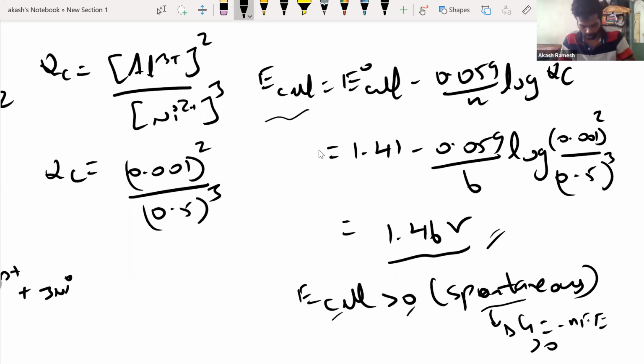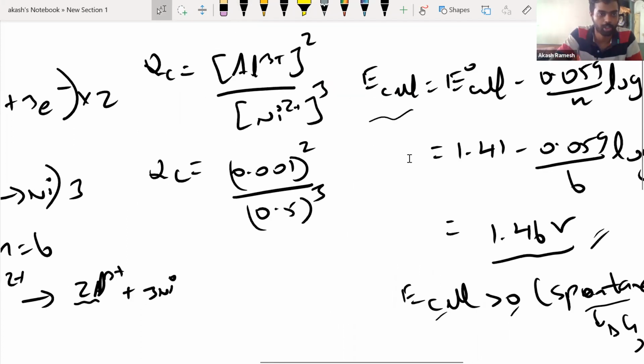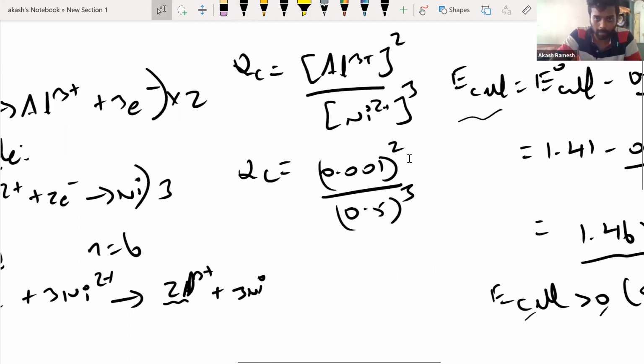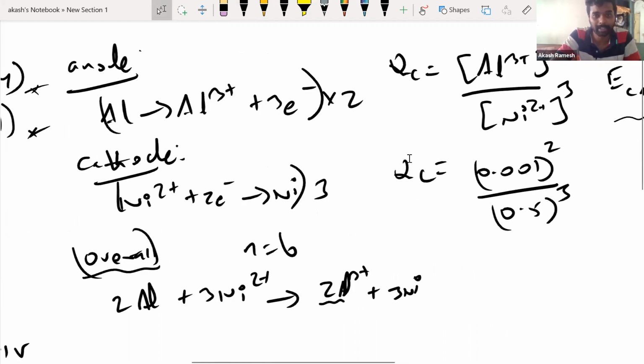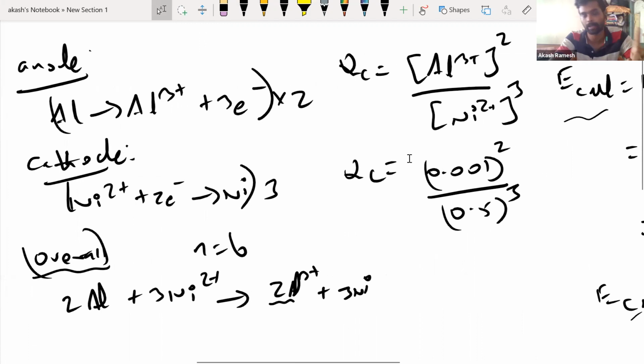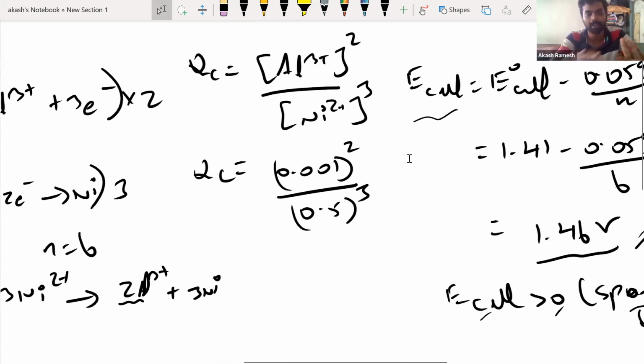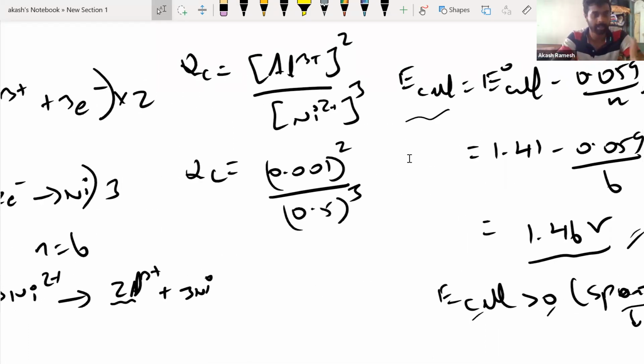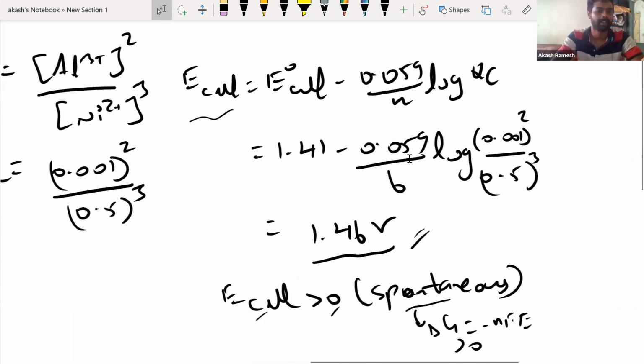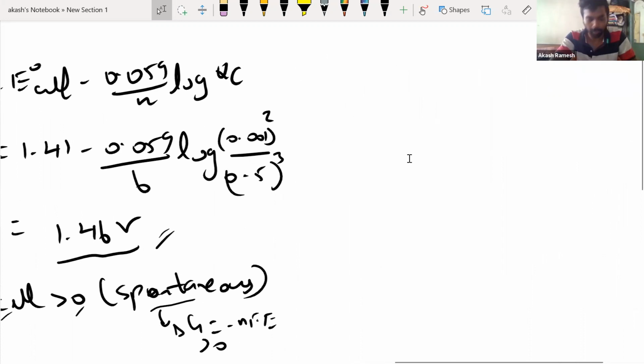Good. I think everybody will be very well versed with the Nernst equation. No issues at all. Whatever problem is given, you can easily solve it. You can blindly trust me, in your board exam at least one question will be from the Nernst equation, for sure. So that is about the Nernst equation and its problems.